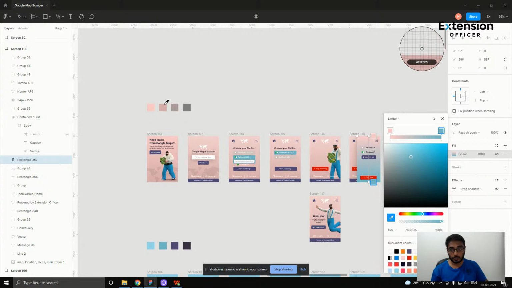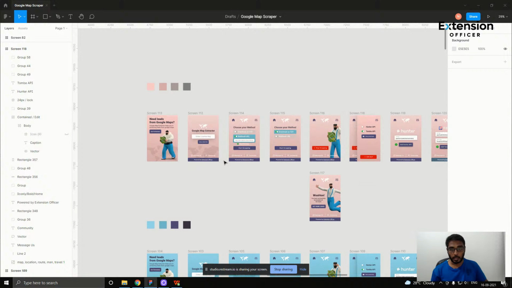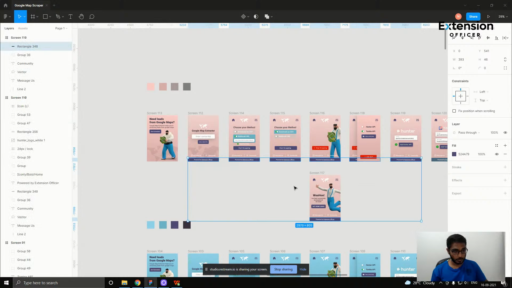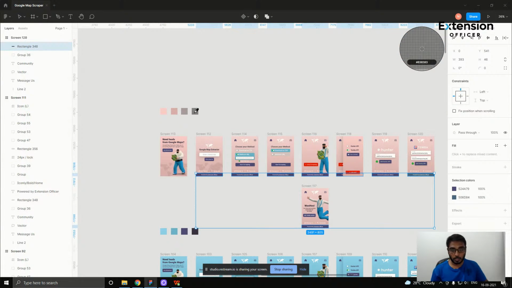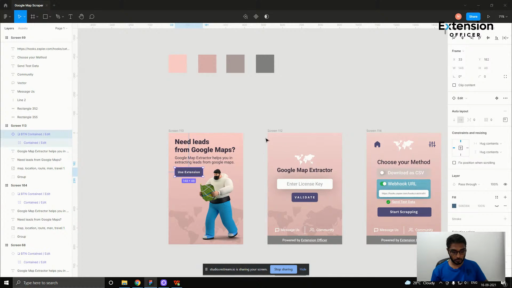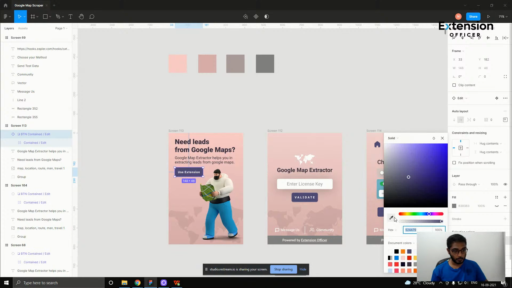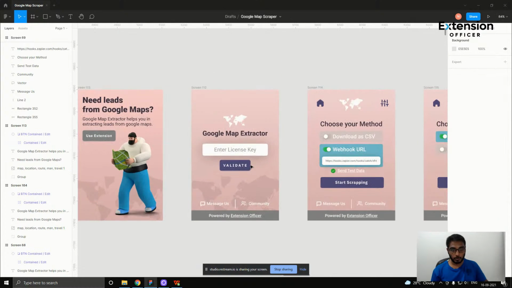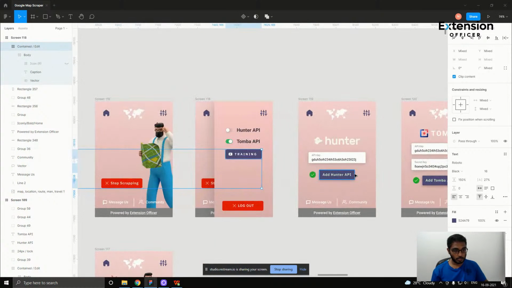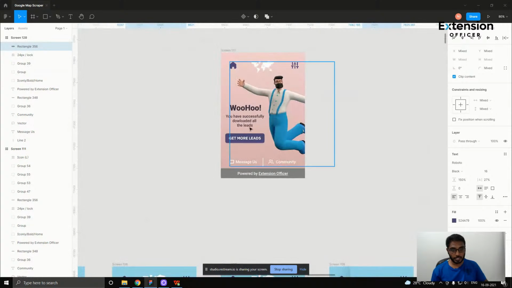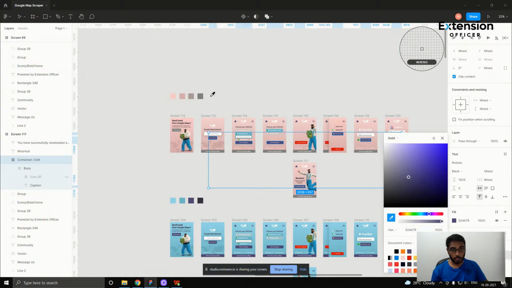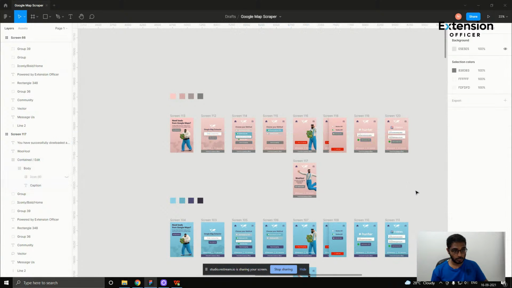So let me choose the color code. Okay, and if you want this and this color, and I'll probably just leave this. So let me select this, this, this, this. These are all the screens which you'll be able to see in the extension itself. Let me go in and select the extension.